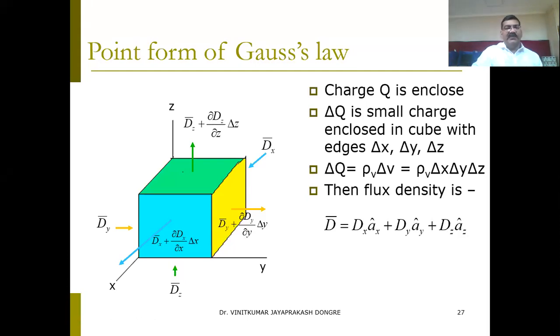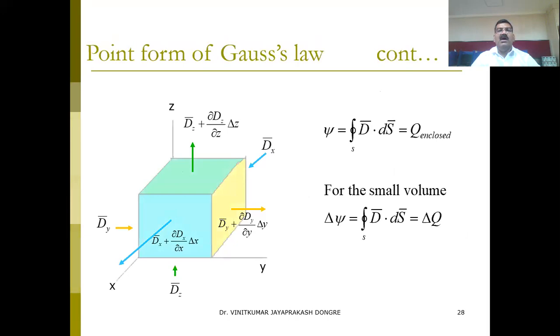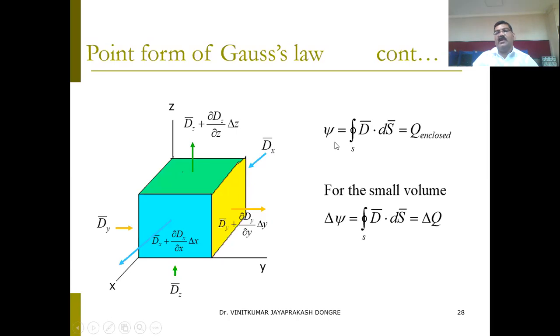It is very simple. It is simply an addition, but you have to remember the steps so that you can do it in your exam. This is the point form of the Gauss law. Now, how can it be done? We are starting with this: psi equals the surface integral of D dot dS, which is nothing but Q enclosed. This is the statement of the Gauss law.